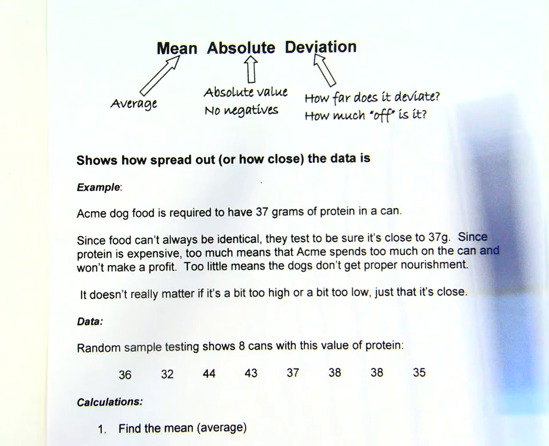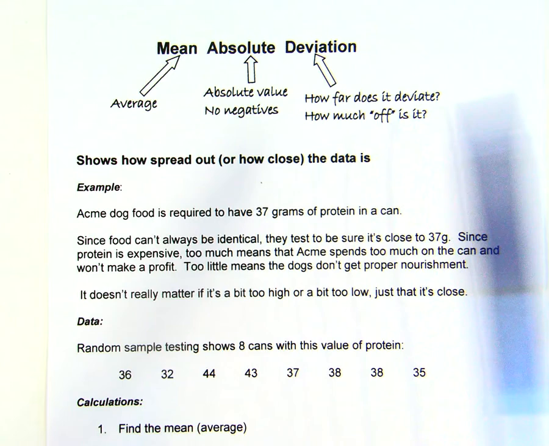Mean absolute deviation, an example. Acme dog food is required to have 37 grams of protein in a can. Since food can't always be identical, they test to be sure it's close to 37 grams.